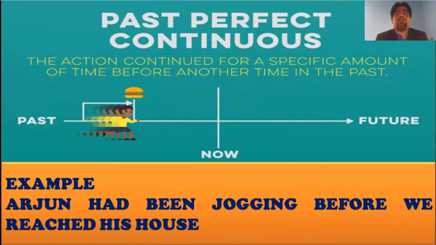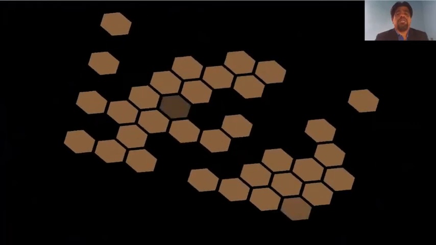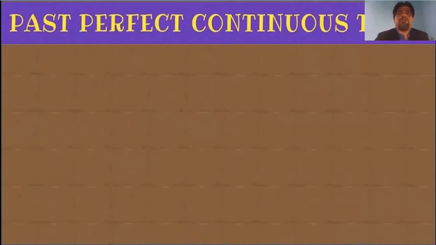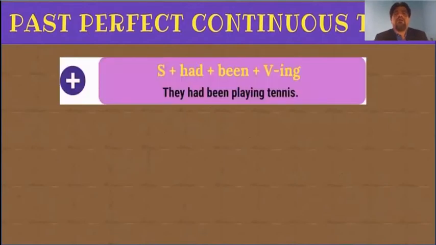Arjun had been jogging before we reached his house. So we reached the house, not now, earlier. And by the time we reached his house, before we reached there, he had been jogging. It may be for an hour, maybe half an hour, maybe 2 hours, we don't know. But at that time, that action had been going on. It's not for a single second, but for a considerable period of time. Past perfect continuous tense.